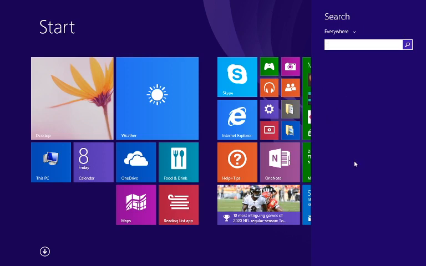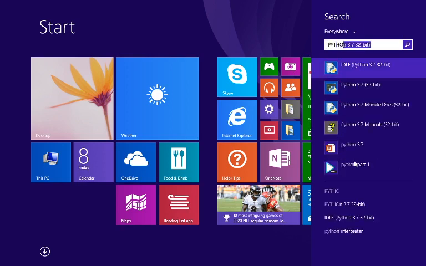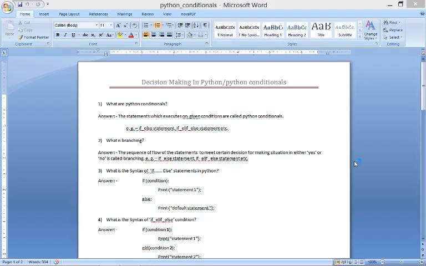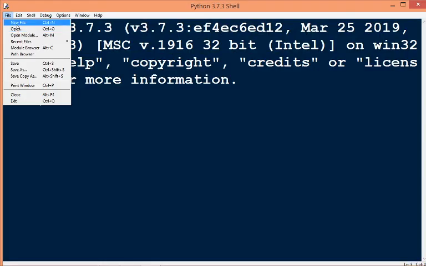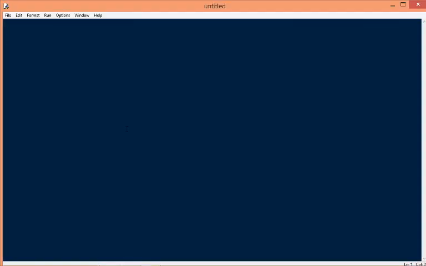So first of all we will open our Python application, that is Python IDLE. Now we are going to File and open a new file. Here we write our program.